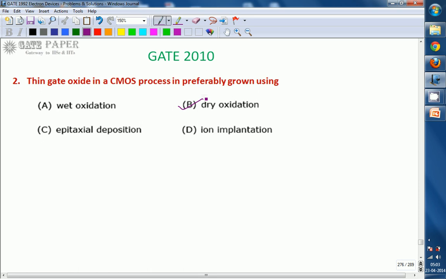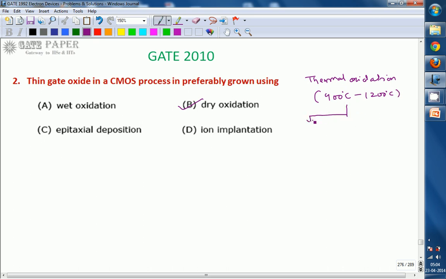We have two oxidation techniques: one is dry oxidation, the other is wet oxidation, and both are considered thermal oxidation. Thermal oxidation is the most commonly used technique to grow silicon dioxide on silicon, and it is usually carried out at very high temperatures, from 900 degrees centigrade to 1200 degrees centigrade. So oxidation means thermal oxidation, carried out at higher temperatures, 900 to 1200 degrees centigrade.